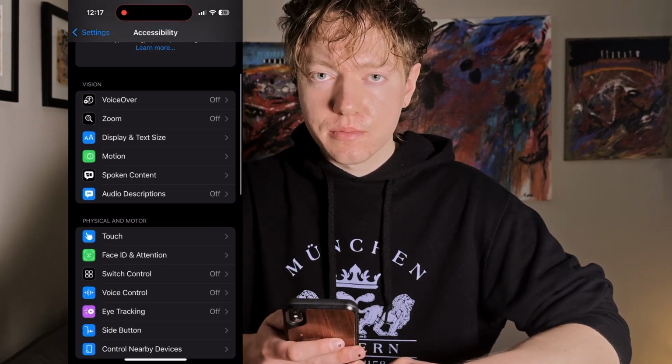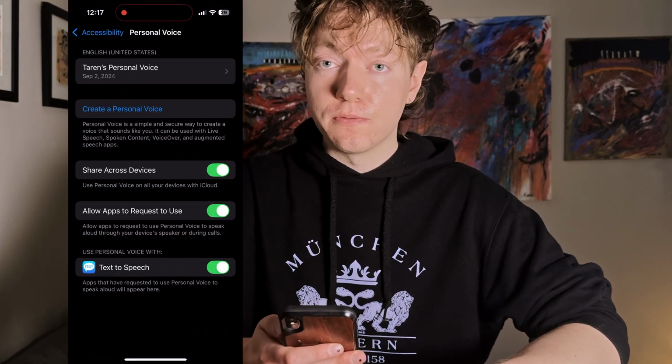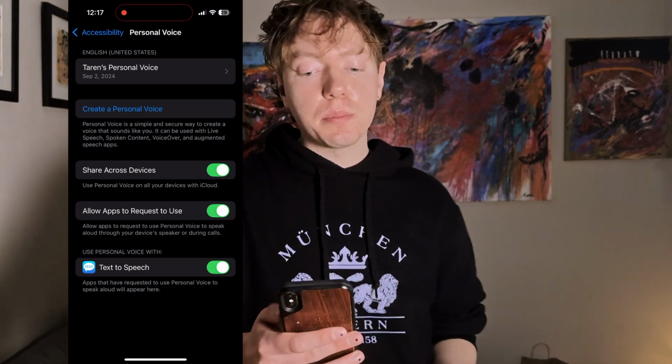You're going to launch the Settings app on your phone and scroll down to Accessibility. Once you're in Accessibility, you'll scroll a little bit further down until you see Personal Voice. You'll click on that and then you'll see another button that says Set Up Personal Voice. Now this is going to take about 30 minutes or so, and what your phone's going to do is ask you to speak aloud a bunch of different phrases and numbers. And it's essentially going to process all of that voice data and create an AI voice of yourself right on board your iPhone.